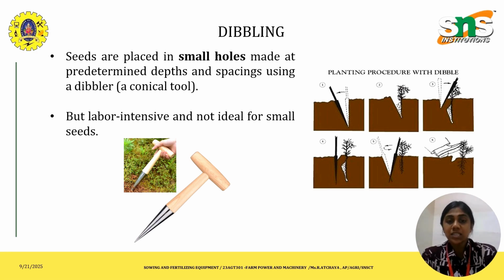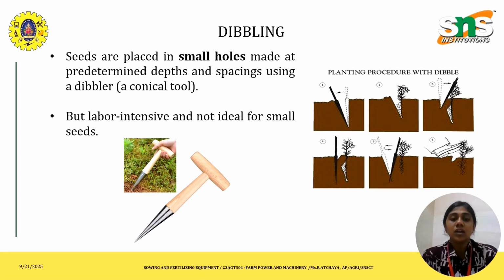Dibbling, as we can see in this picture, is defined as seeds placed in the holes made by a stick or dibbler at a fixed spacing.